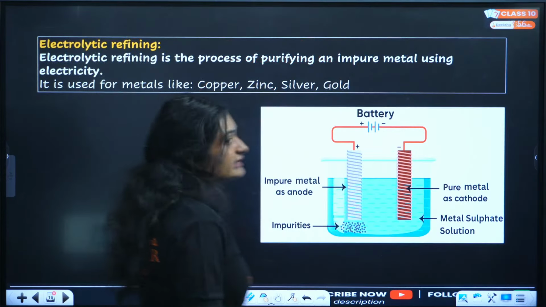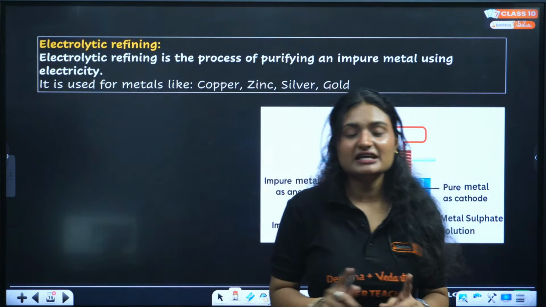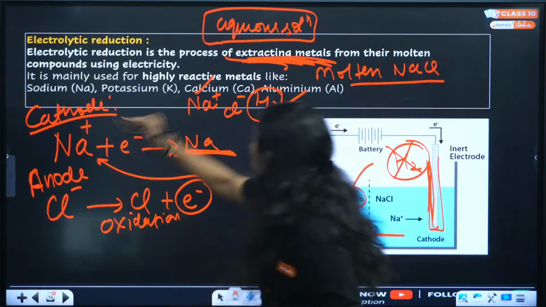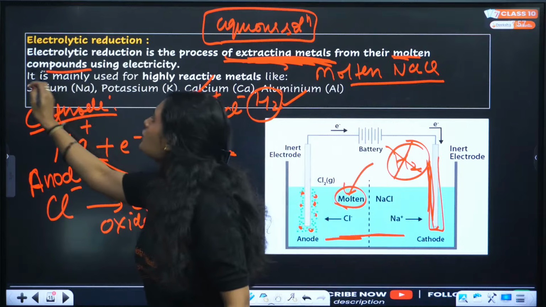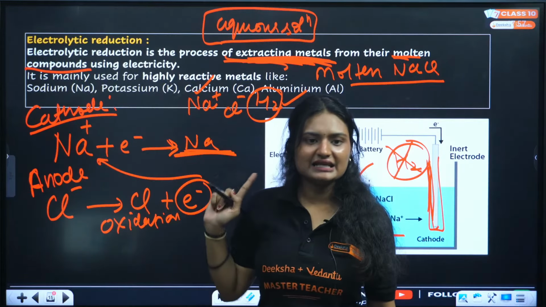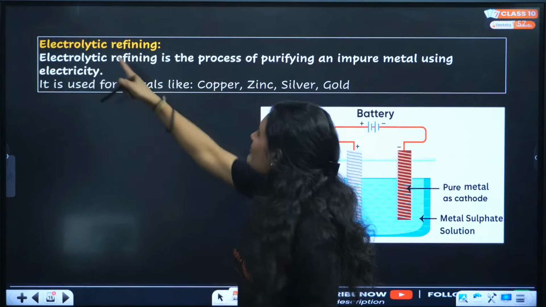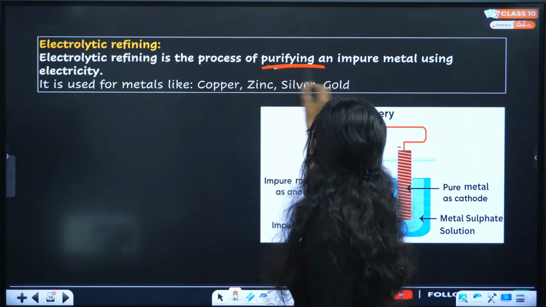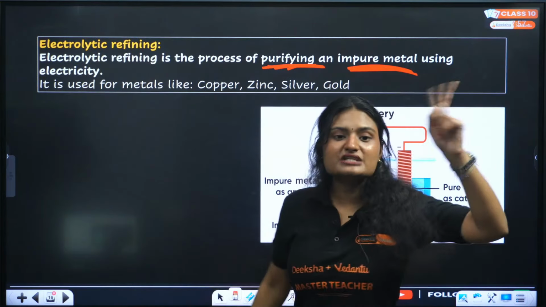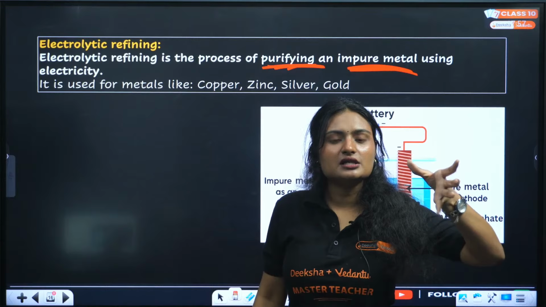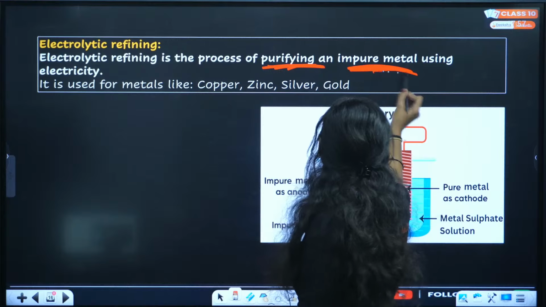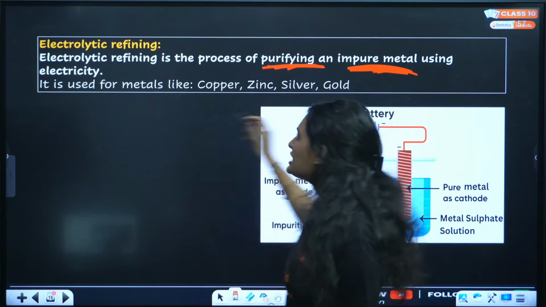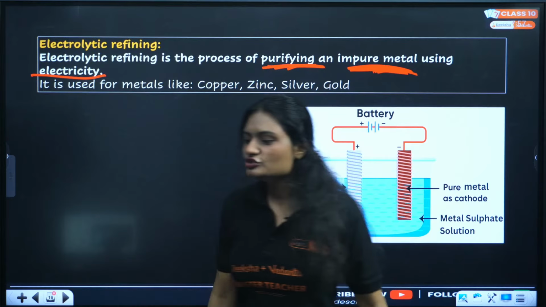Next is electrolytic refining. What is electrolytic refining? Just see. Electrolytic reduction is the process of extracting metals from their molten compounds using electricity, right? Then you have electrolytic refining, purifying impure metal. You are not extracting. You already have the metal. You already did the roasting. You already have the impure metal. You are just purifying that metal using electricity.